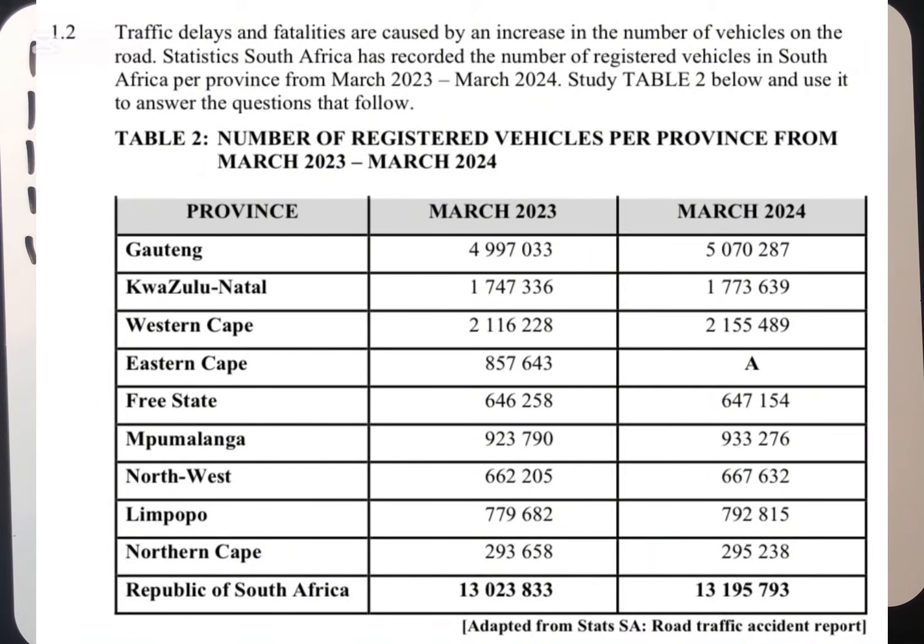Okay, it's fine. We have those numbers there. Gauteng is 4,997,033 in March 2023, and then in 2024 it was 5,070,287. So let's move to the first question. It says which province registered the second highest number of vehicles in March 2023?